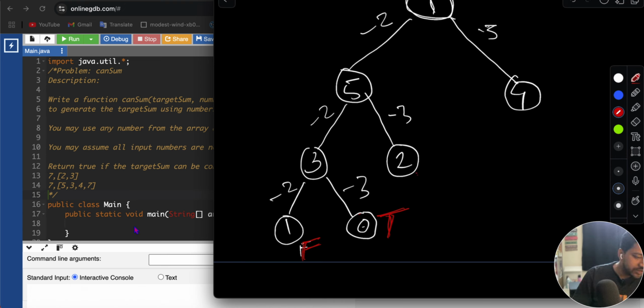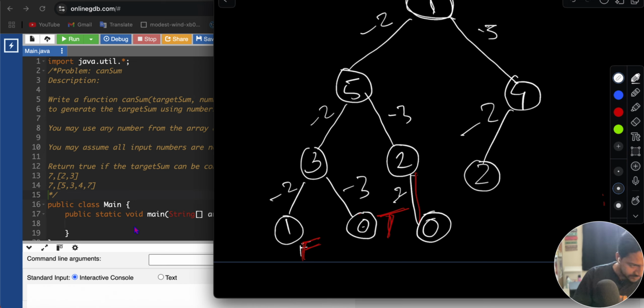Similarly, from here if you do minus 2, then also we'll get 0. 3 we can't minus because we'll get a negative value, so we'll ignore that case. Similarly here, if you minus 2 we'll get 2, and minus 3 will get 1. From 1 we can't decrease any further because it will get negative.